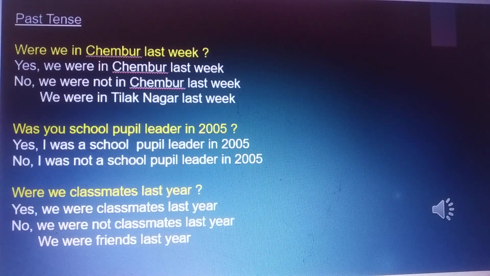Were we in Chembur last week? Yes, we were in Chembur last week. No, we were not in Chembur last week. We were in Tilak Nagar last week.